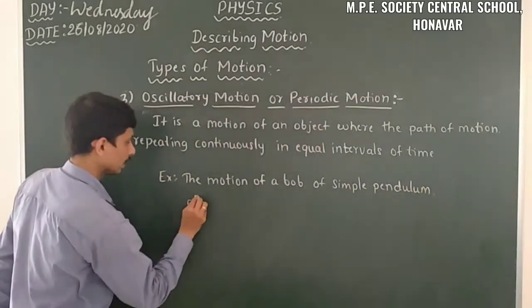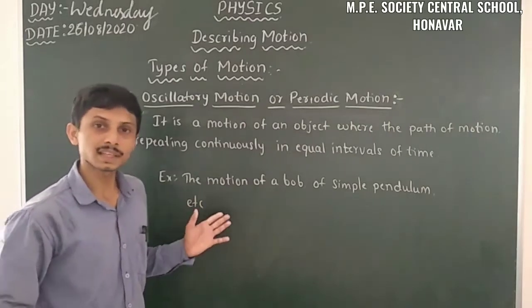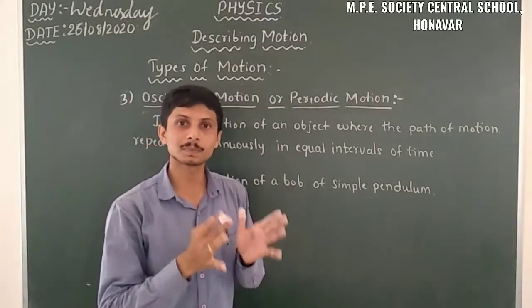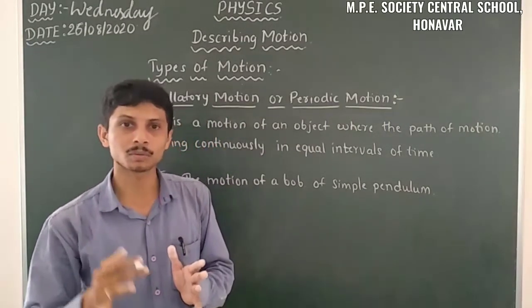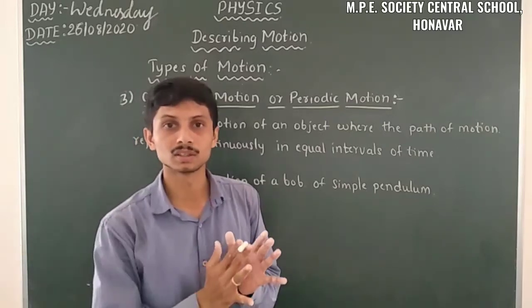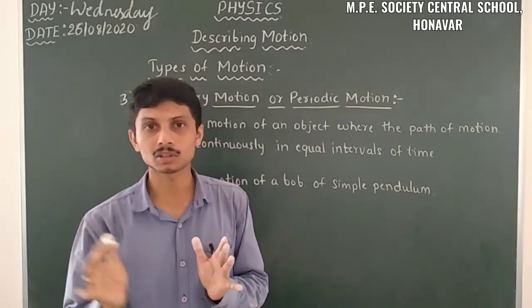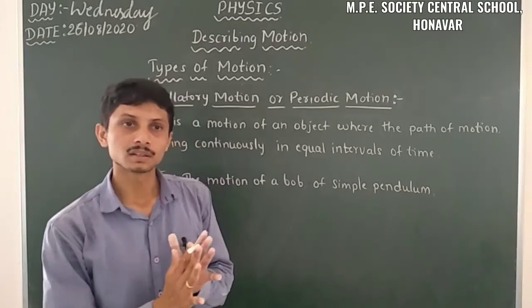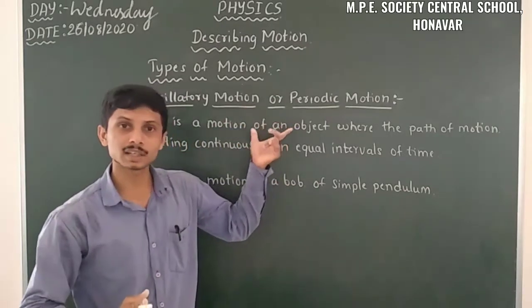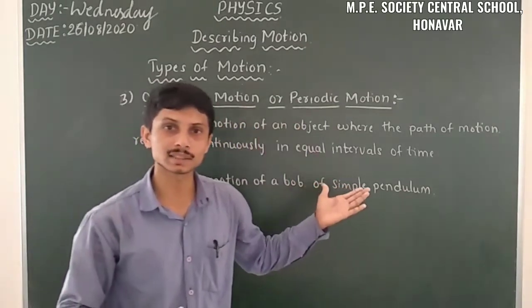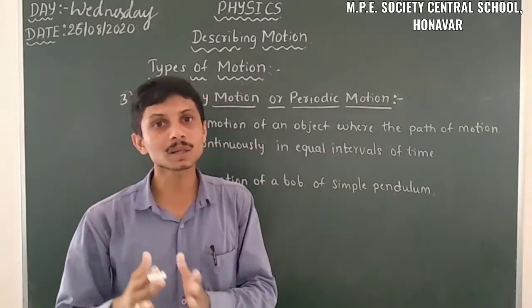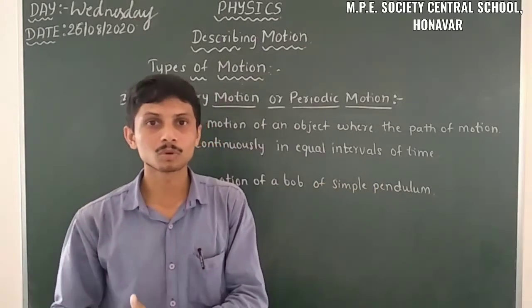So in oscillatory motion or periodic motion, the path taken by an object is continuously repeating at some interval of time. This is about oscillatory motion, and these three are the examples based on the nature of the path of motion of an object.